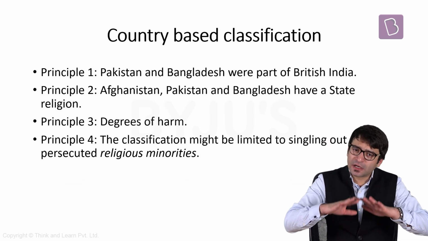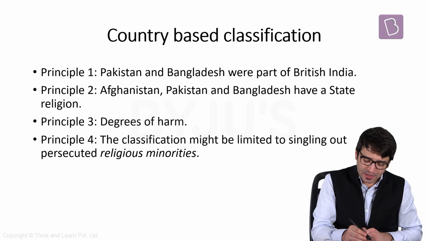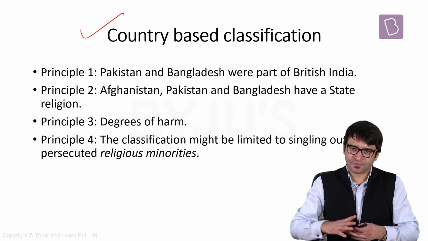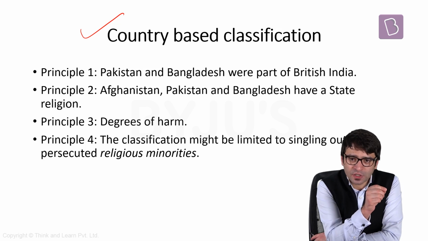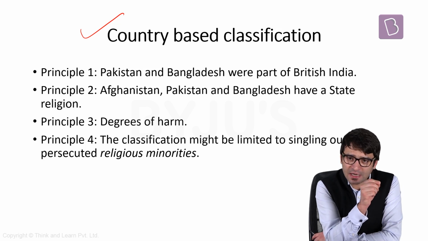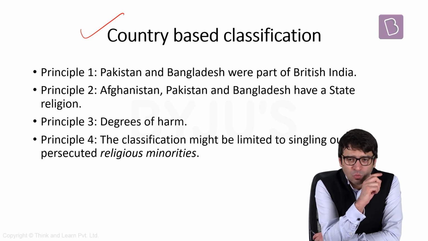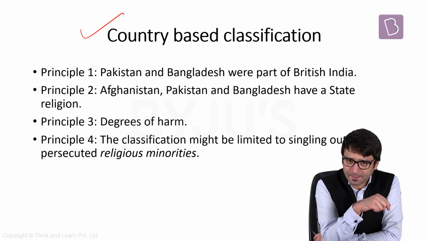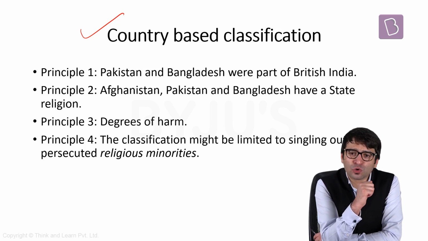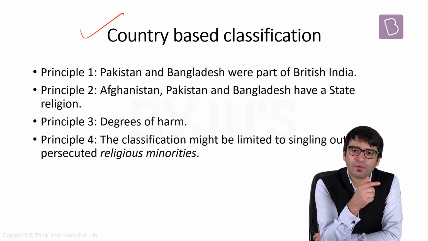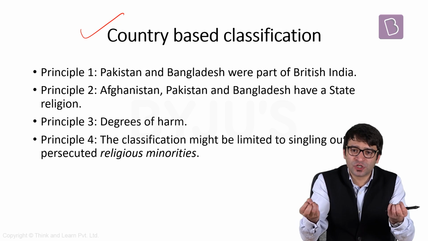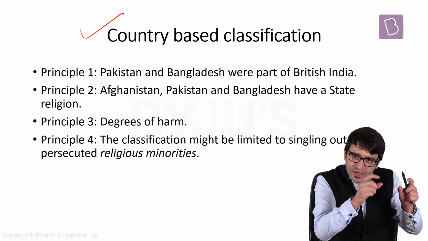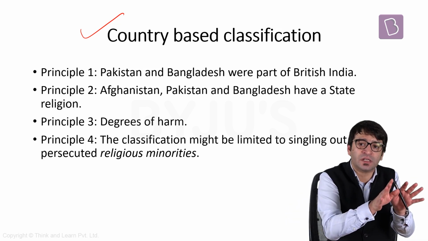But now let's look at all the criticisms one by one. First up, country-based classification. On what grounds have you chosen only three countries, Pakistan, Afghanistan and Bangladesh? Why is it that you have not chosen Sri Lanka? Why is it that you have not chosen Myanmar? Why is it that you have not chosen any other country? The government will have to convince the judiciary that while choosing these three countries, our classification was reasonable.